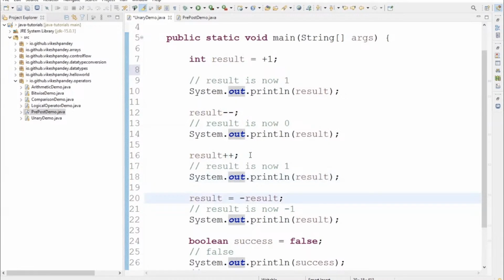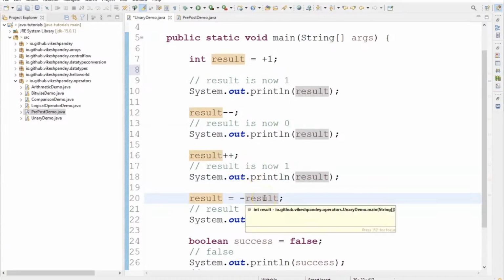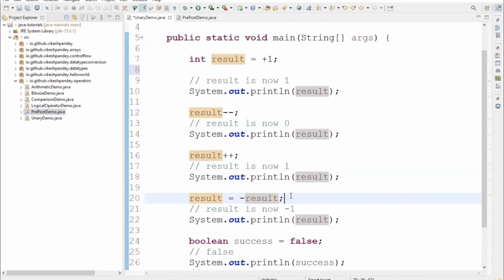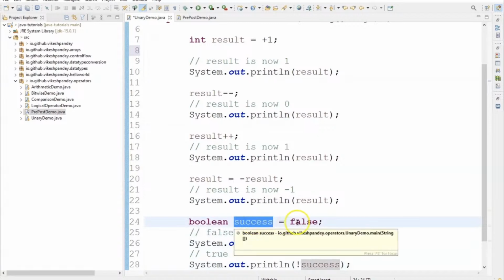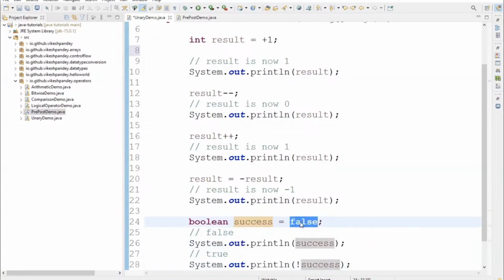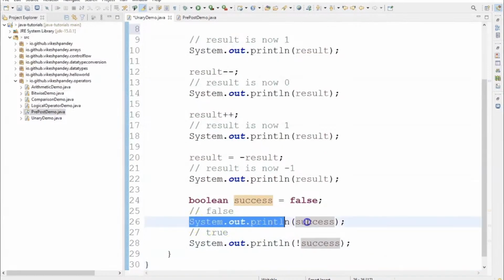Then at line 20, I'm using the unary minus operator, which means whatever the value of result is, just negate it. Just put a negative in front of it. If I say minus result, the current value of result was 1, so it became -1. Then to showcase the negation operation, I created a Boolean variable named success, assigned the value false, and printed the value of success as is first.